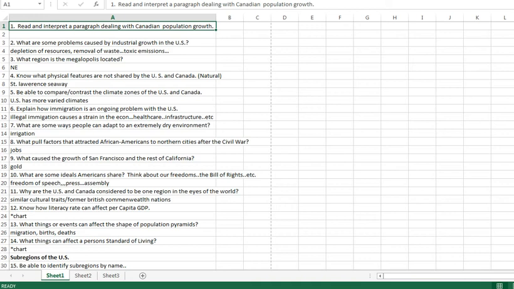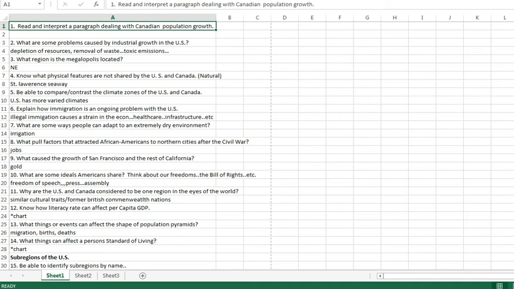Five, be able to compare and contrast climate zones in the United States and Canada. We have more varied climates because of our stretch north and south on the globe. We're in part of different latitudes. Remember, latitude is the most important thing when it comes to climate.